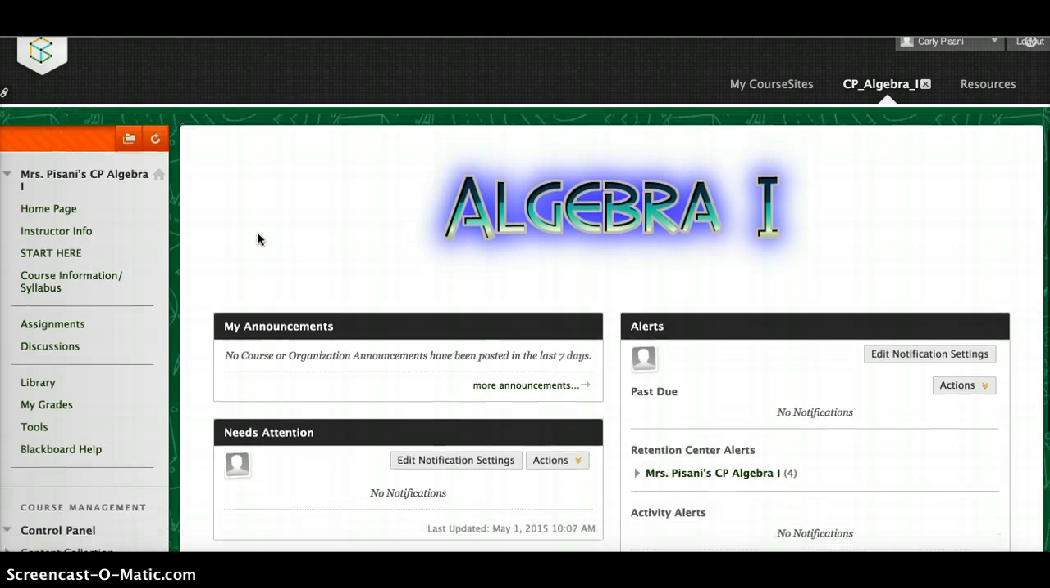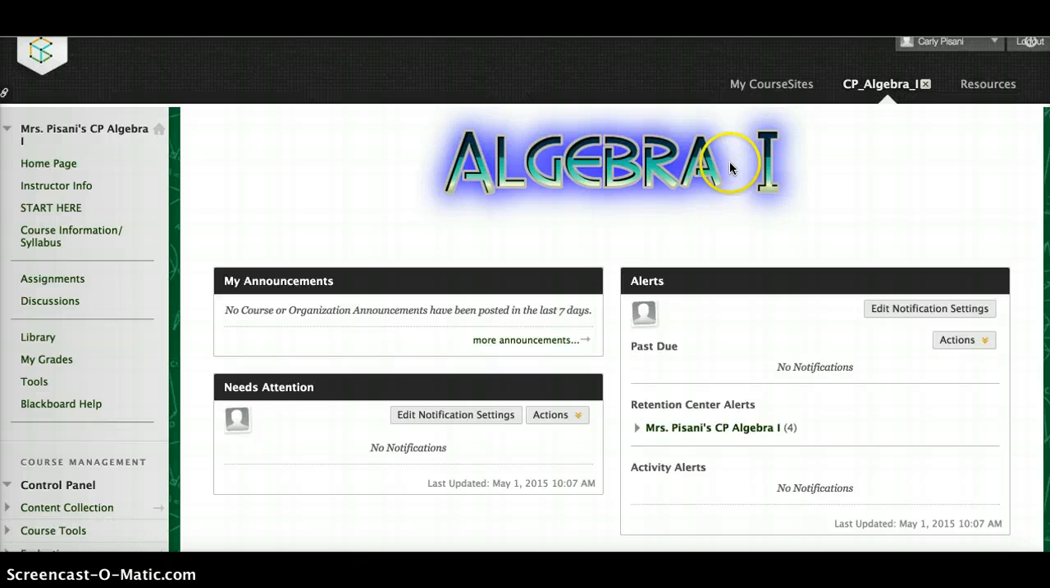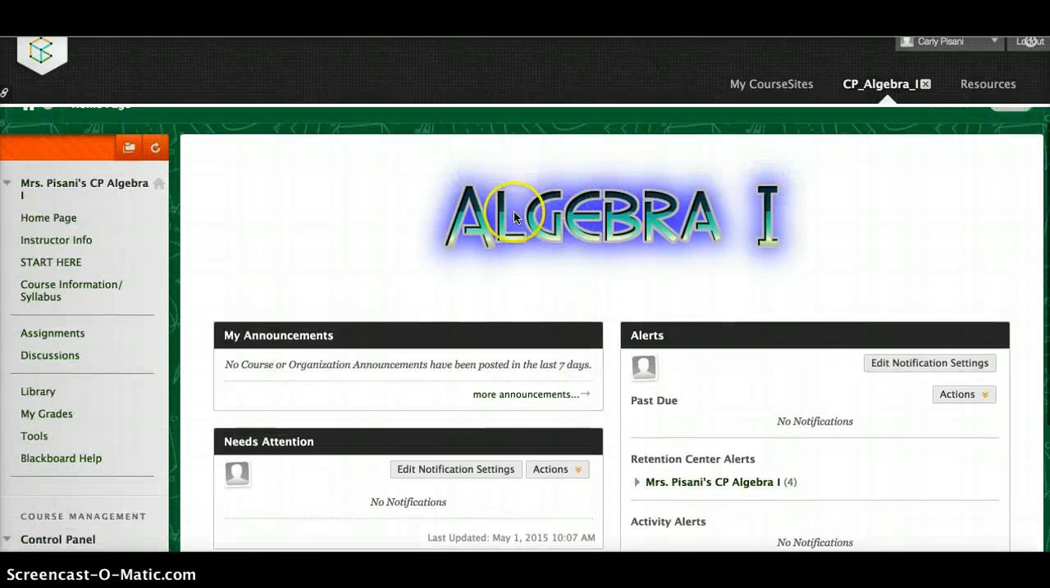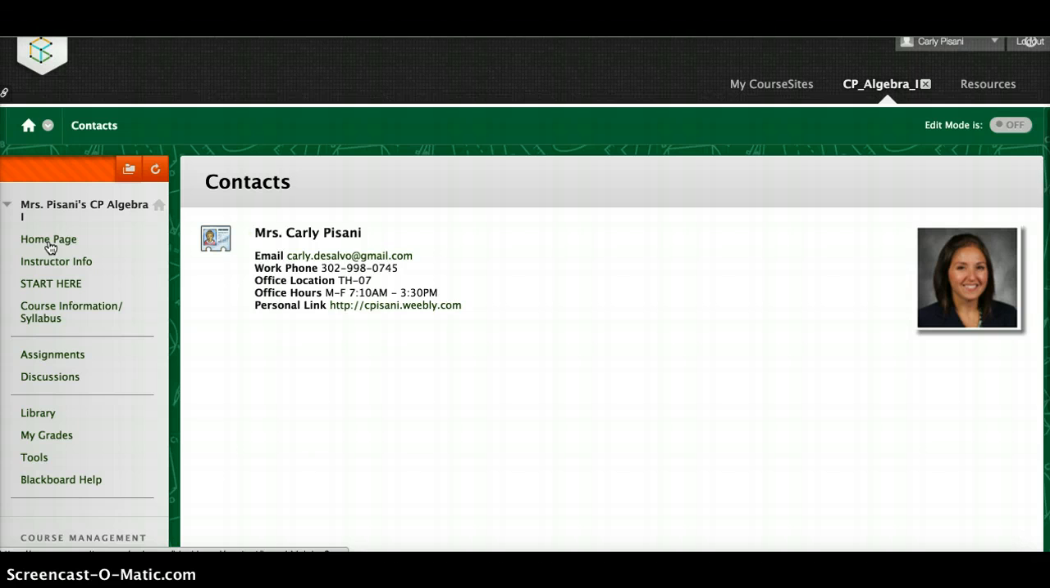So this is the home page. You can see we have the header here, and there's room for announcements, things that need attention, and different alerts for the students. On the left side, on the sidebar, I have a link to this homepage, and then this link will take you to my information. There you can see a picture of me, my name, email, phone number, office hours, and a link to another website that I use with my classes to store other instructional resources.